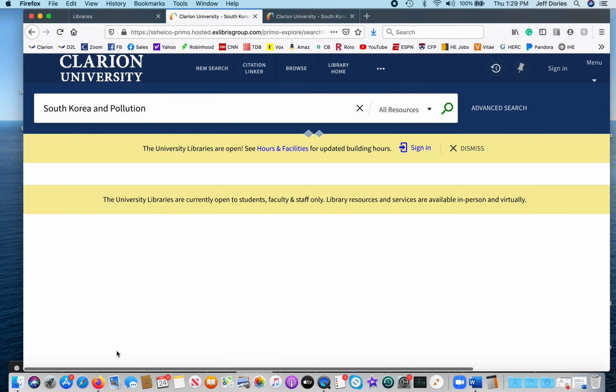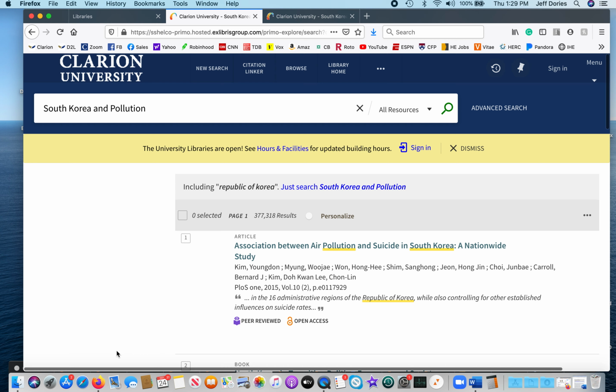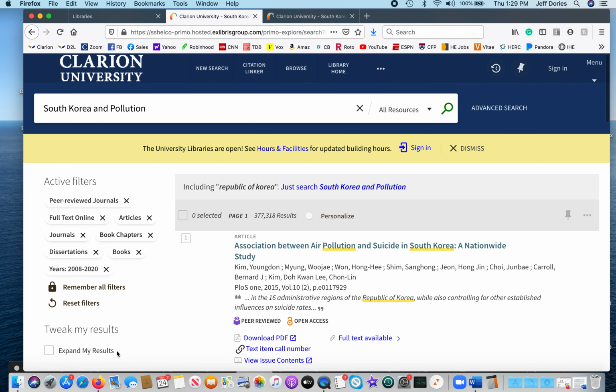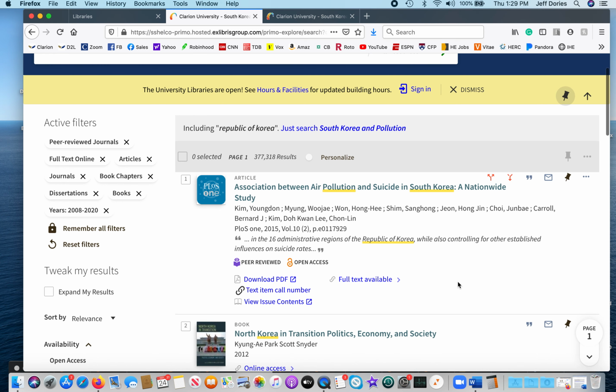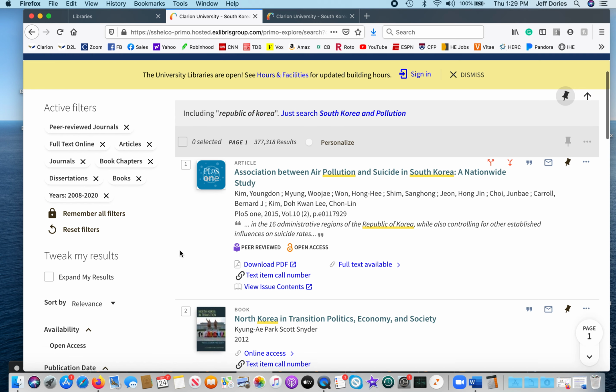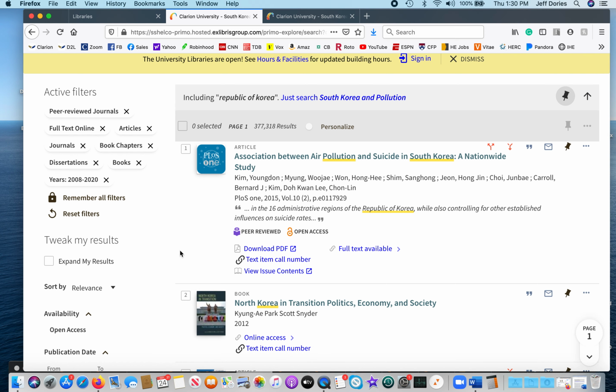Hit apply filter. And so what I'm going to let you do is if you want to replace an academic journal or two with a dissertation, a book chapter, or a book that came from the library, that'll be fine. Okay? But make sure only if it came from the library. And that's just for this study.